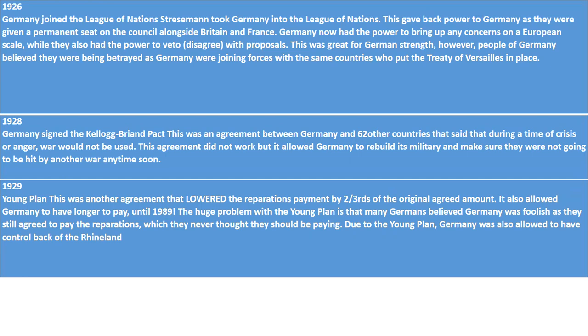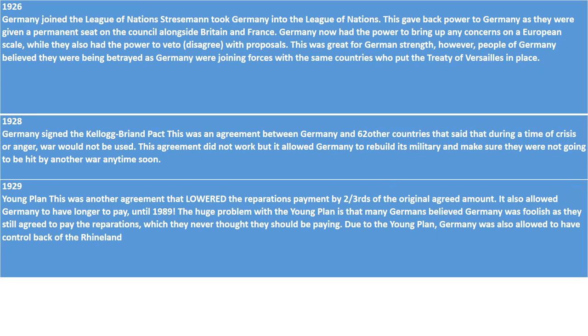In 1928 you also had the Kellogg-Briand Pact, an agreement between Germany and 62 other countries that said that during a time of crisis or anger, war would not be used. Now obviously we know that by 1939 there was another world war, but what this allowed Germany to do was to rebuild, rearm and make sure that their economy was going to be stronger, so that if there was another war they would be prepared for it. However, they couldn't rebuild their military too much because of the restrictions of the Treaty of Versailles.